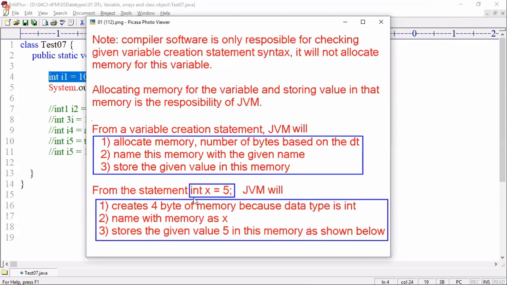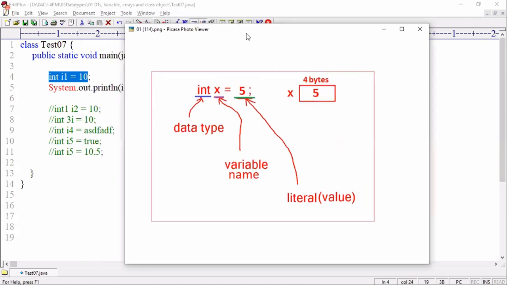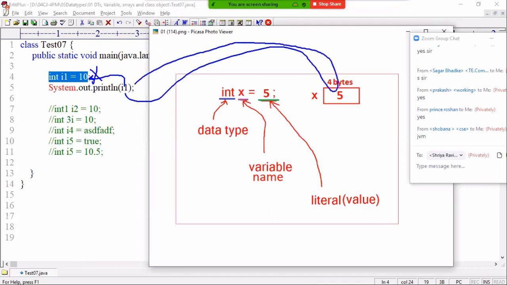For the statement int x equal to 5, the JVM will create 4 bytes of memory because the data type is int. Name this memory with the name x. Store the given value 5 in this memory as shown below. So for int x equal to 5, 4 bytes of memory are created, the variable is named x, and the given value 5 is stored. So now, when you write SOPLN I1, the value is not coming from the declaration line; the I1 value is coming from the memory and displayed on the console tab. This visualization is very important, sir.